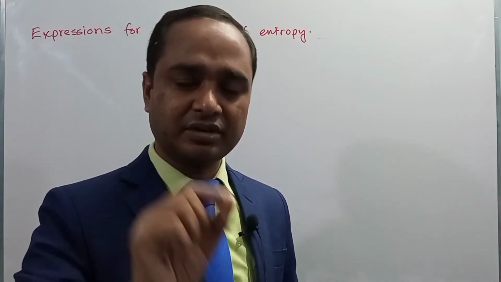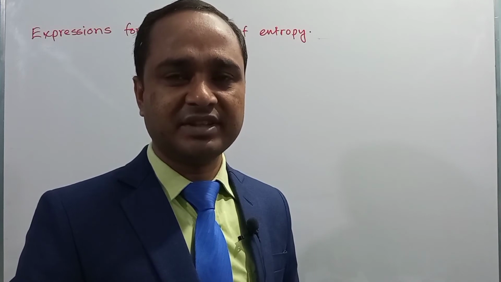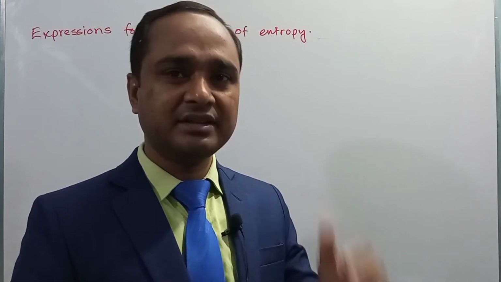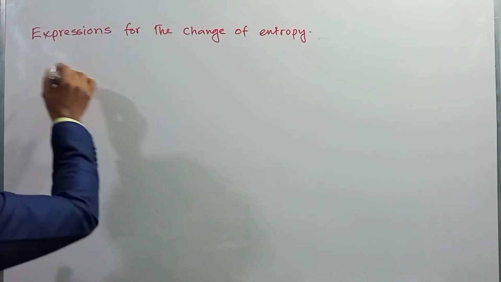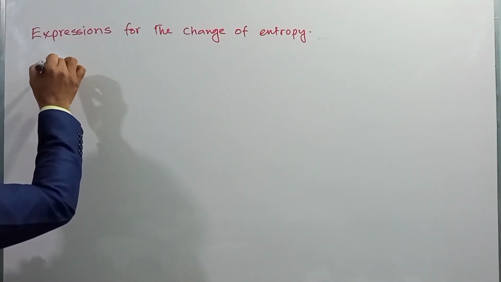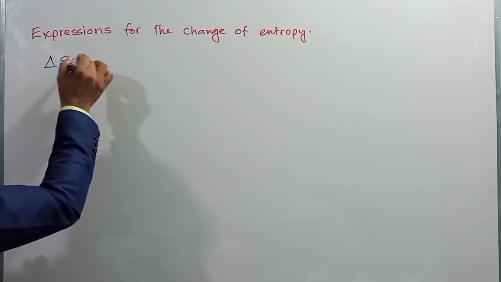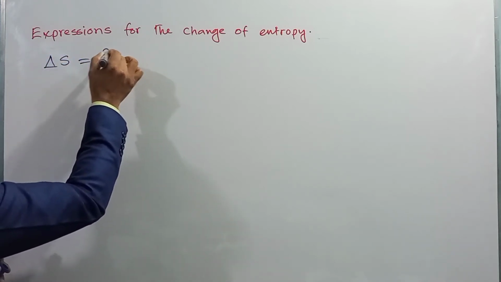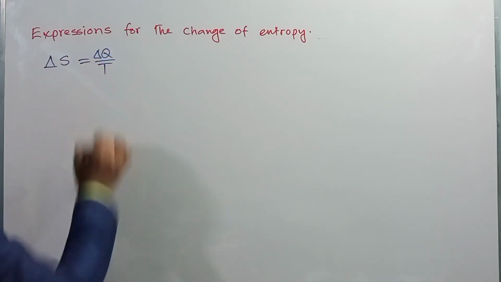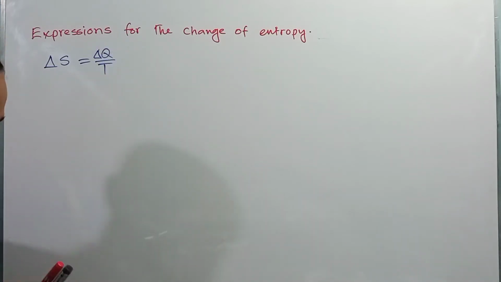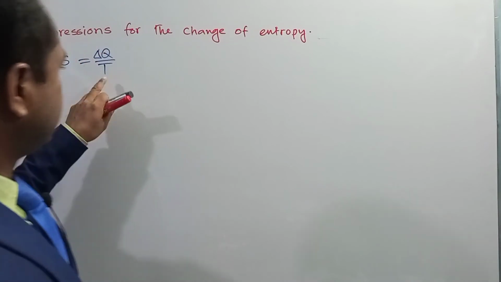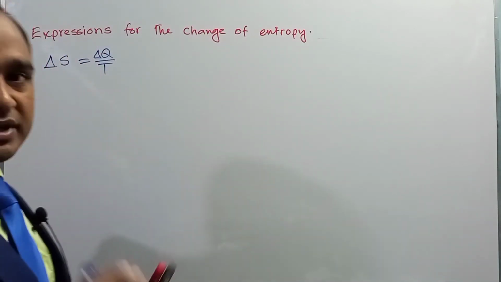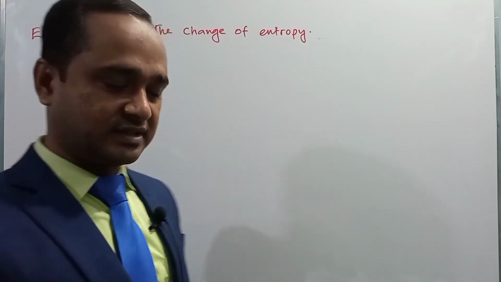When the state changes, the temperature remains the same, and in that case the entropy can be calculated as follows. The change of entropy can be expressed as del S equals del Q divided by T. Here del Q is the heat required to change the state of the matter, and T is the temperature, which remains constant.